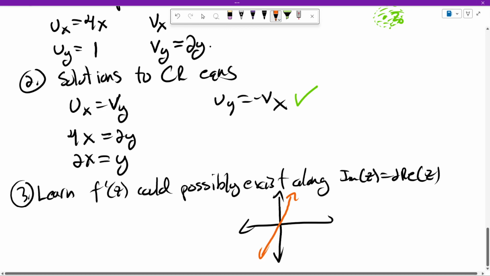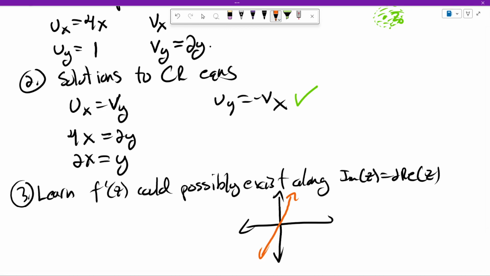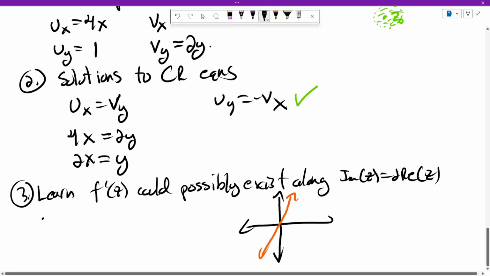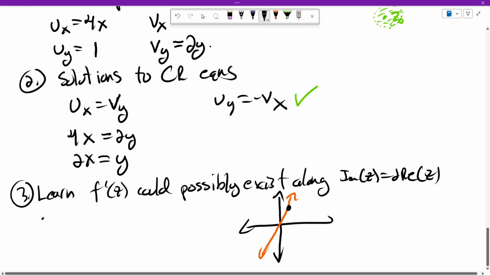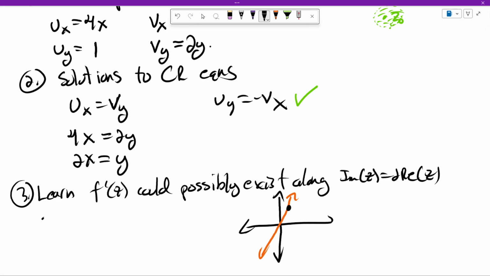So there's our line. Now, that's the only place where it can possibly exist. So in particular, f is not analytic away from it, because the derivative doesn't even exist. On that line, if we were to pick a point, let's say here, the derivative only possibly exists if you're on that line.